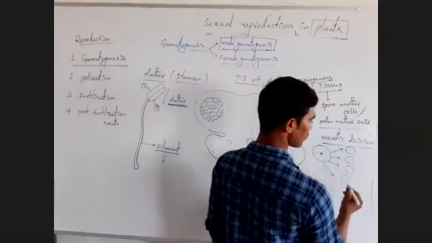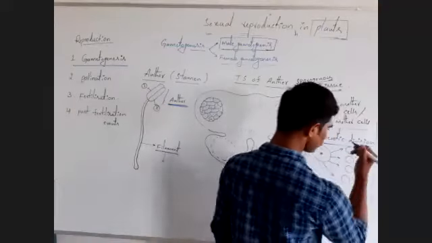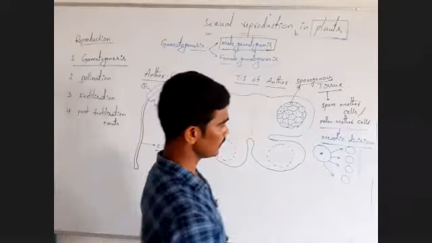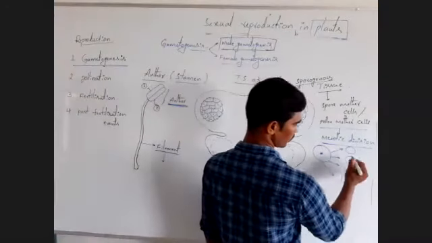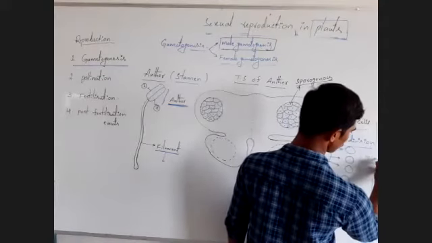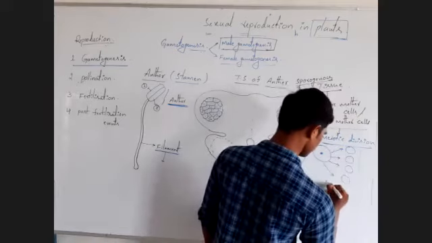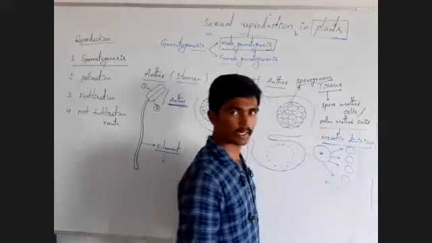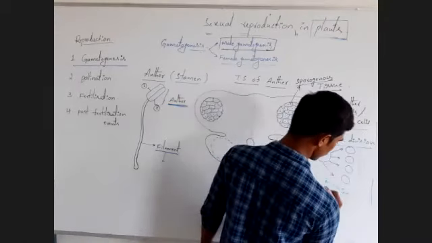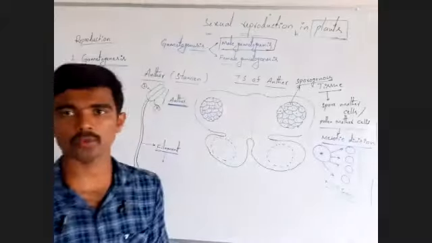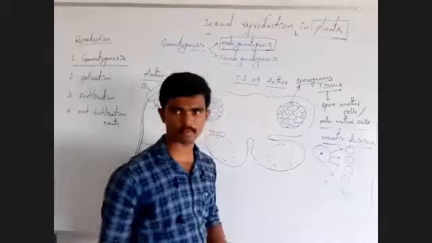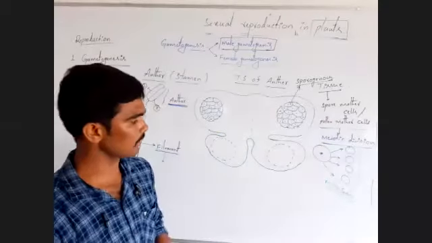These 4 cells are actually spores, very important spores. Here, microspores. Four microspores are developed from each and every pollen mother cell.